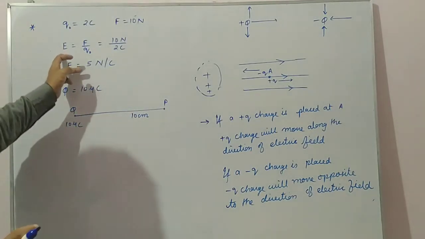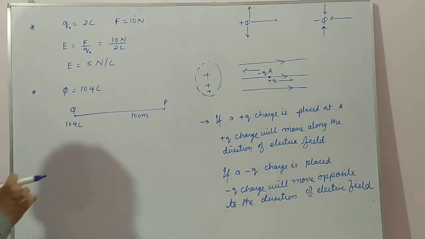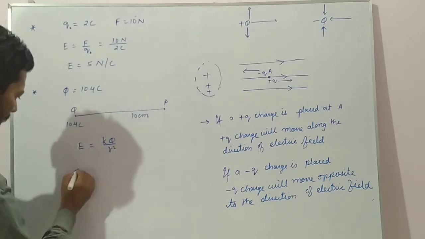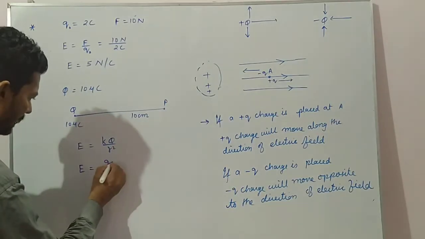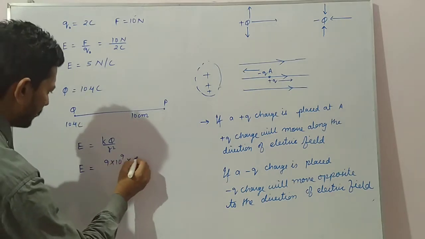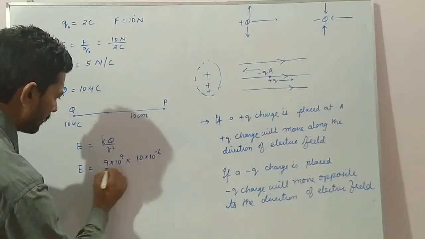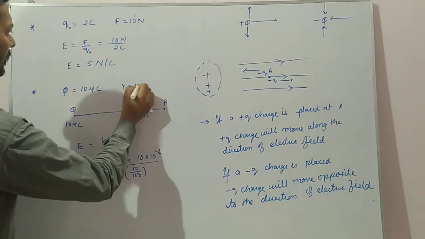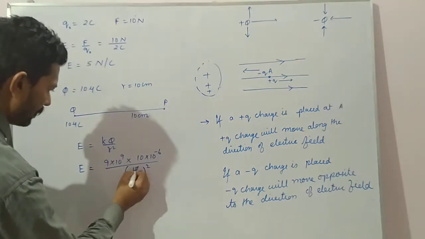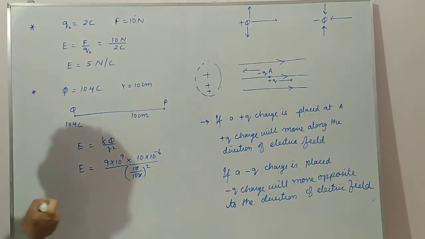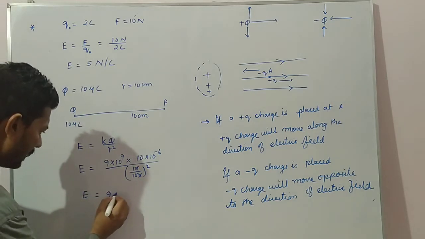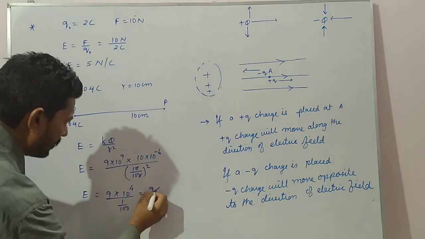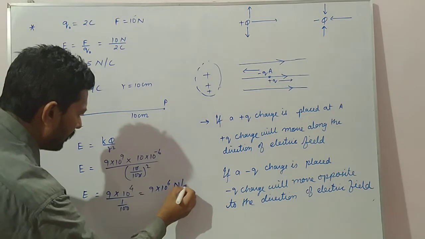So here we cannot use E equal to F by Q naught. We will use the formula electric field equals KQ by R square. K is 9 into 10 to the power 9, Q is 10 into 10 to the power minus 6, and R is 10 centimeter, that is 10 by 100, the whole square. So this is 9 into 10 to the power 4 by 1 by 100, which is 9 into 10 to the power 6 Newton per coulomb.